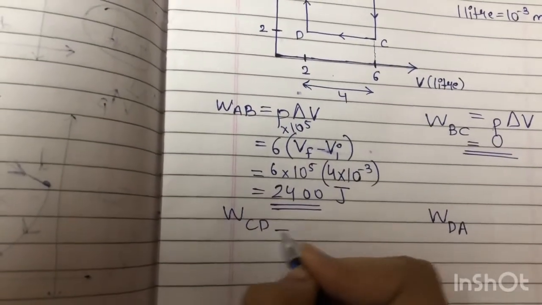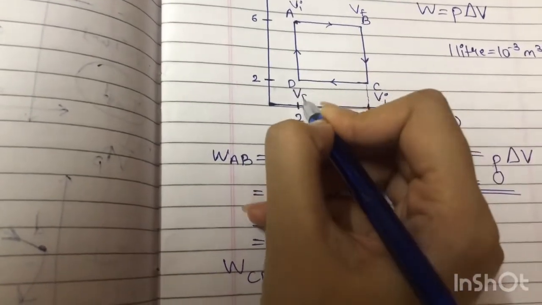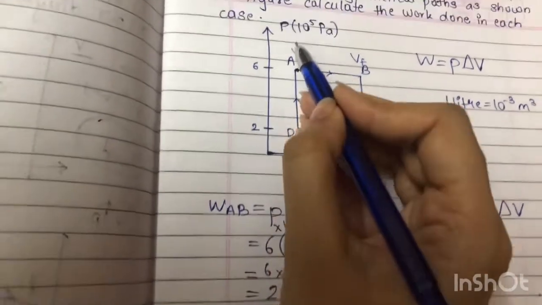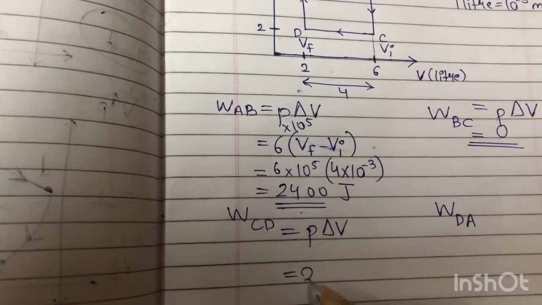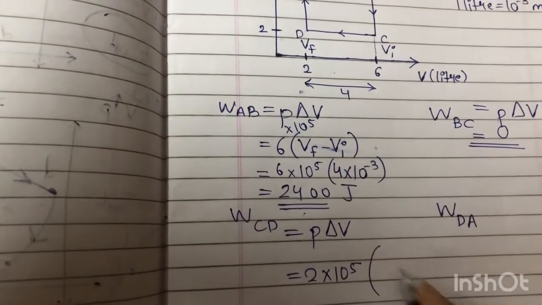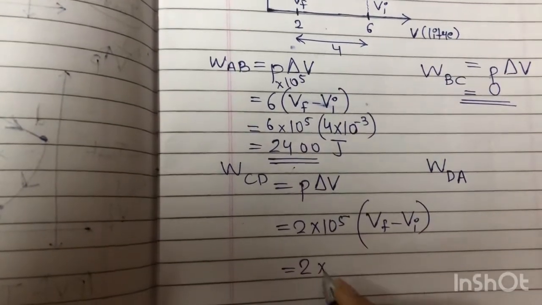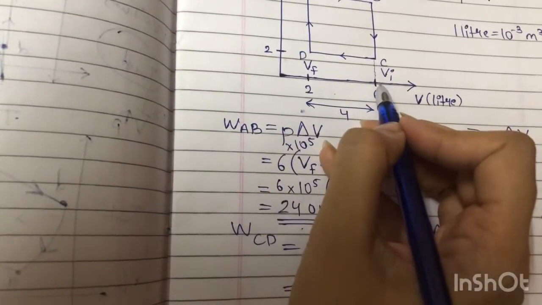Now for C to D, C is initial, D is final. And what about pressure? Pressure is 2 into 10 raised to 5. Change in volume will be final volume minus initial volume. So 2 into 10 raised to 5, final volume is 2 and initial is 6.